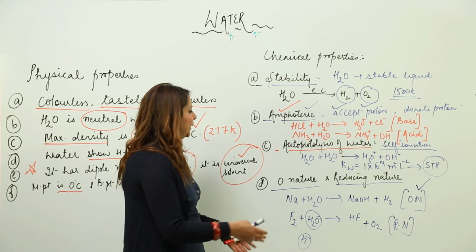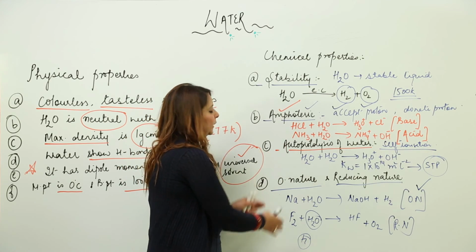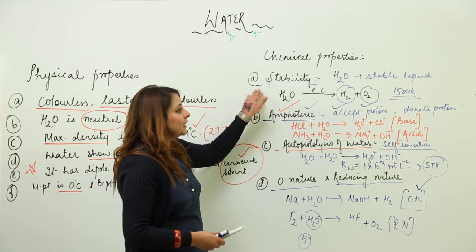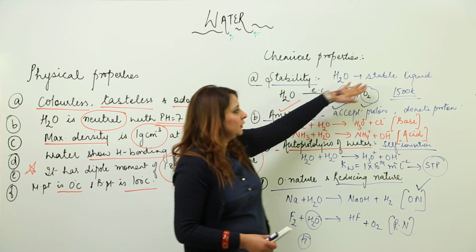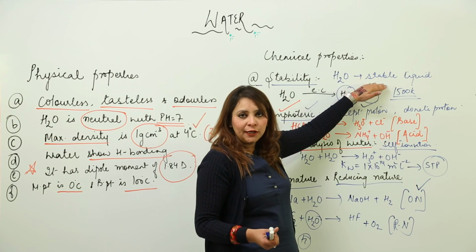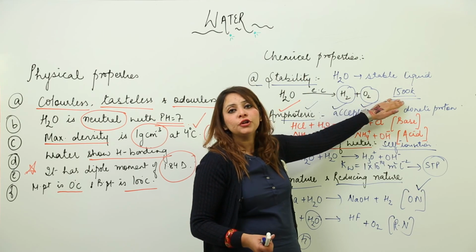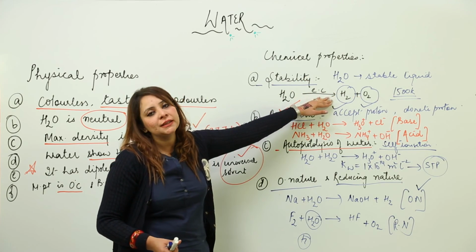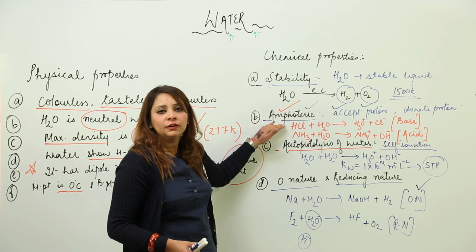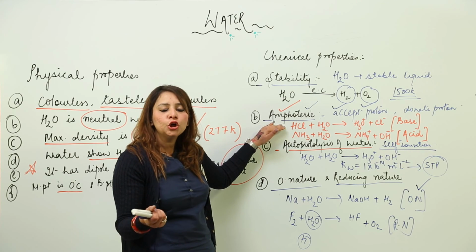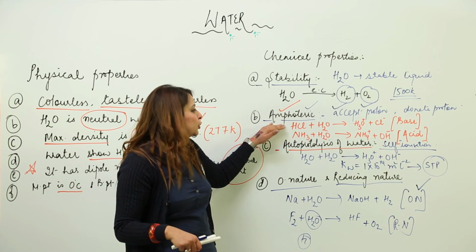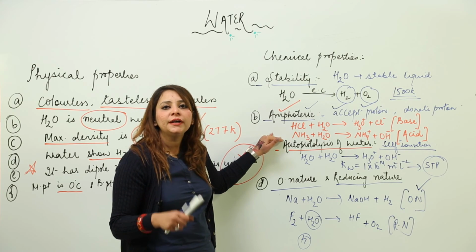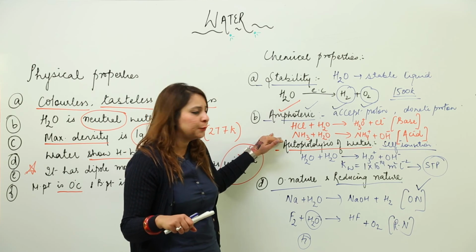But till that time just make yourself comfortable with these 4 properties. That is the stability: as we did, it is a stable liquid, but at high temperature, around 1500 Kelvin, it dissociates on passing electric current. Amphoteric: we have done that it can donate a proton also, it can accept a proton also. So you have to mention certain reactions where it is donating a proton and where it is accepting a proton.